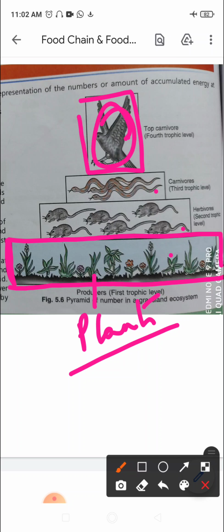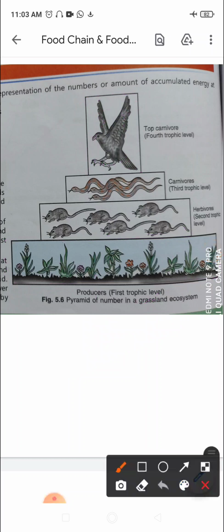So we say that the top of the pyramid is taken up by the top carnivore. The base is the producers in the pyramid of numbers, and the top is the top carnivore. The pyramid of numbers indicates that the number of plants is very large. Now if you look at this, you'll see the size. The number of plants is very large, right? And they form the base of the pyramid. You can see the size here, the base of the pyramid, right?